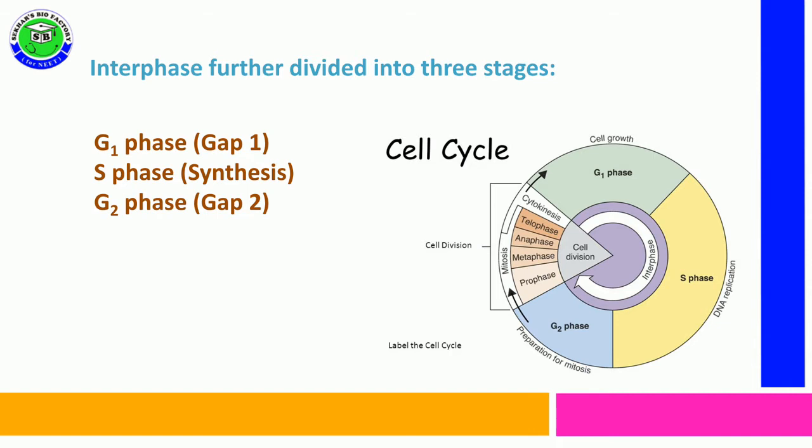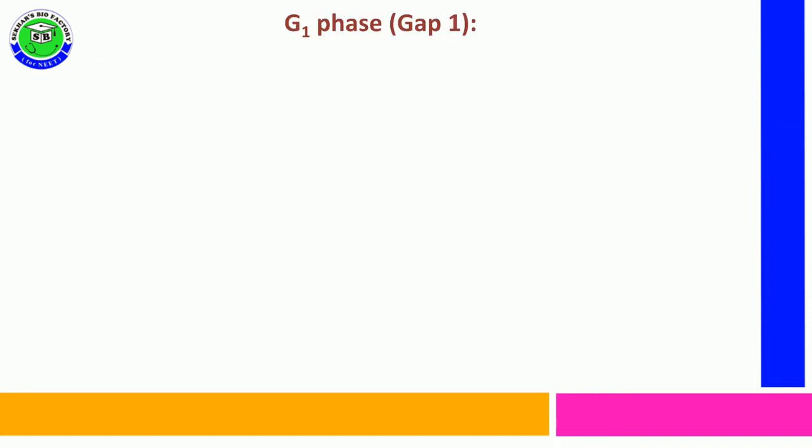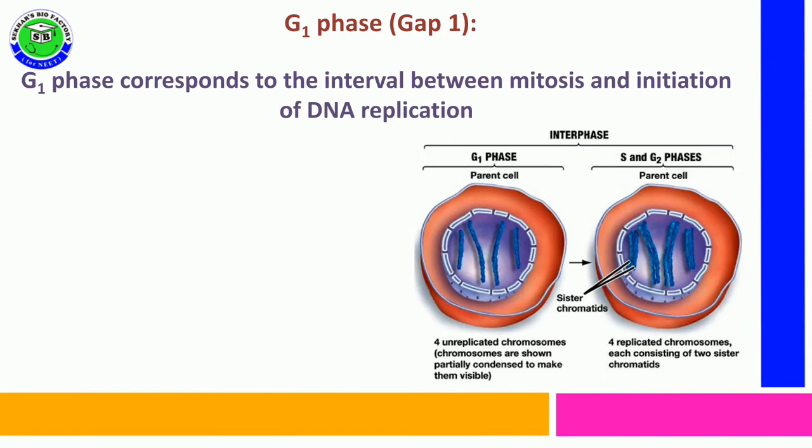G1 phase is also called gap 1 phase, S phase is also called synthesis phase, and G2 phase is also called gap 2 phase. These phases are seen in interphase. In case of G1 phase, or gap 1 phase, it is present in between mitosis and initiation of DNA replication.